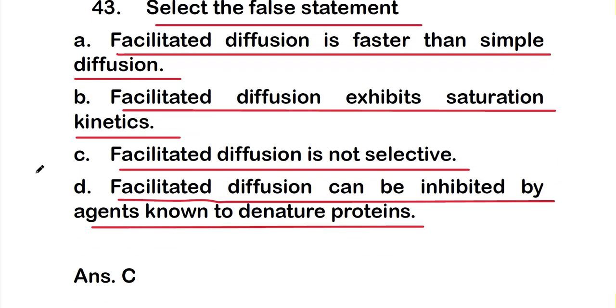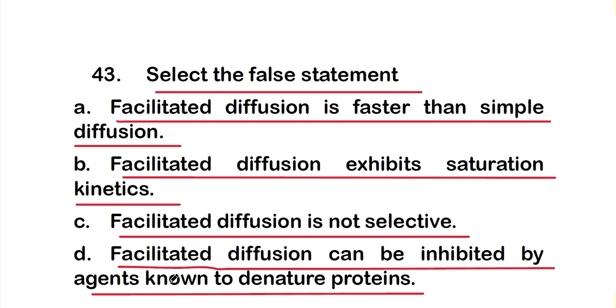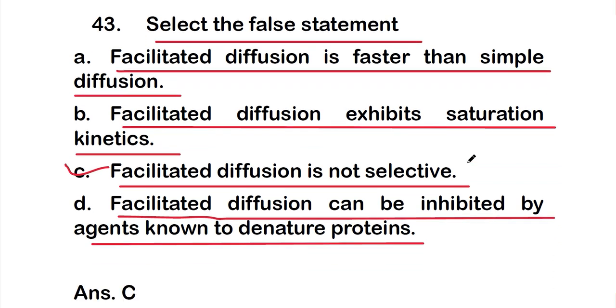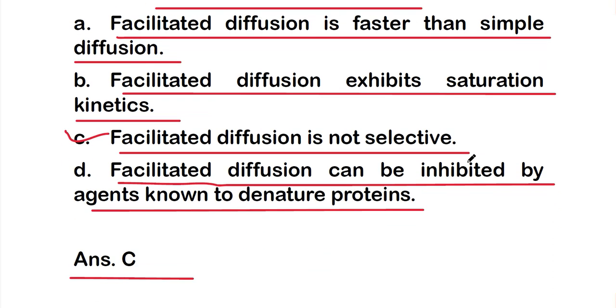The right answer is option C. This is the false statement, and options A, B and D are correct. The false statement is option C, facilitated diffusion is not selective.